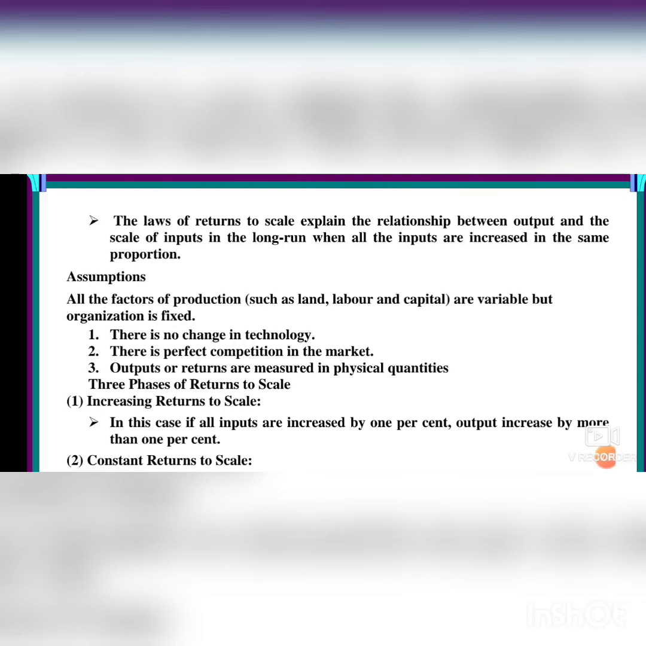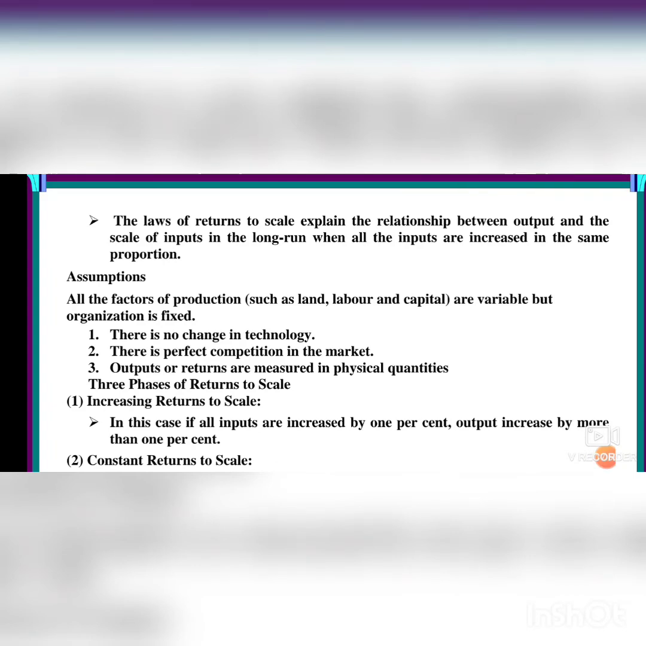So now we will see the first one, that is increasing returns to scale. Now we are seeing the laws of returns to scale. There are three types of laws of returns to scale: first increasing, then constant and decreasing. So first one we will see. In this case, if all inputs are increased by 1%, output increases by more than 1%. What are the inputs? Land, labor and capital are the inputs. When they are put into the production organization by 1%, output also increases by more than 1%.